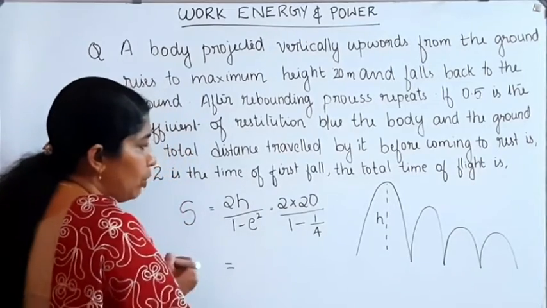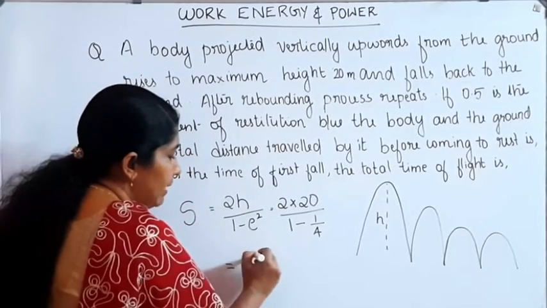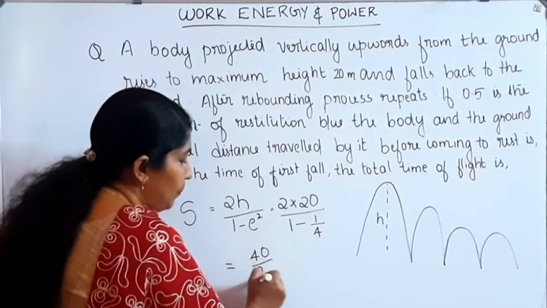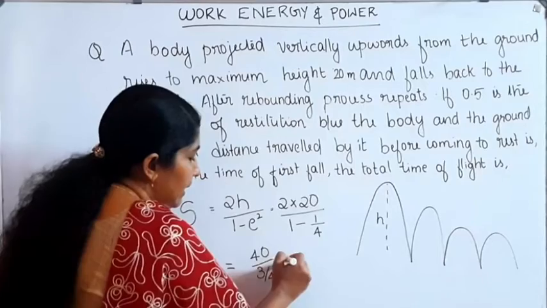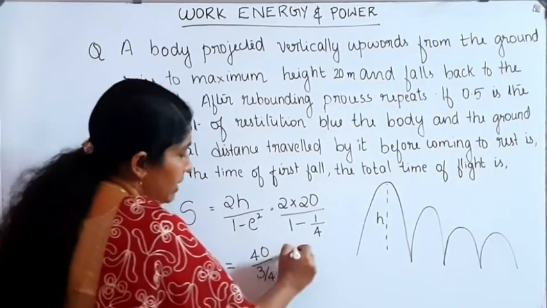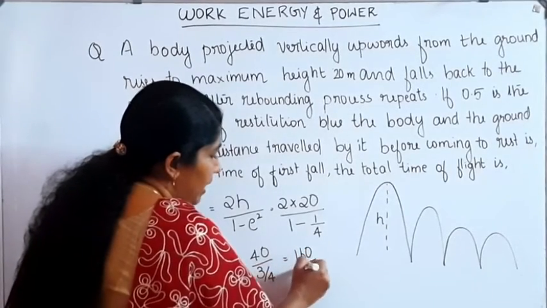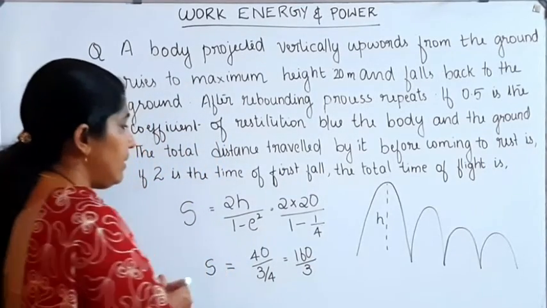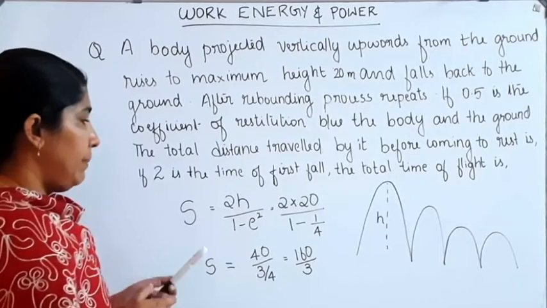That's equal to 2 into 20, which is 40. 40 divided by 3 by 4 is equal to 160 divided by 3.